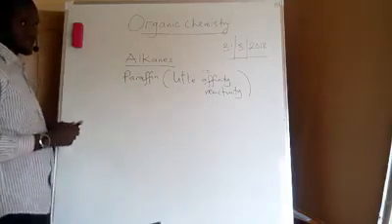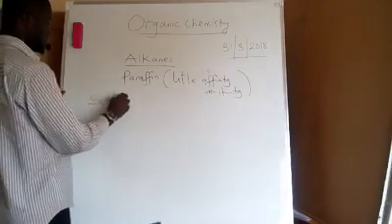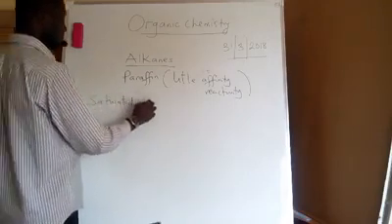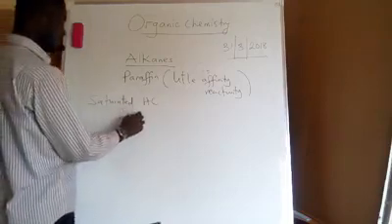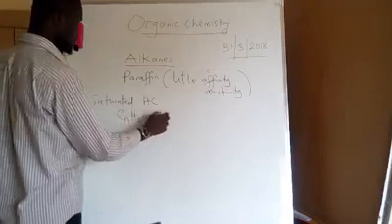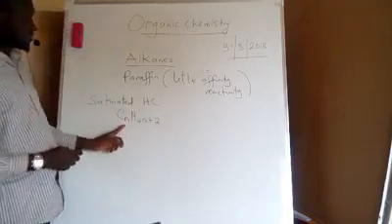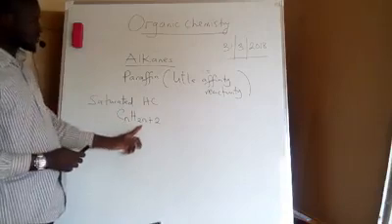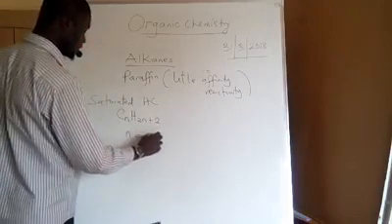Now, alkanes are saturated hydrocarbons with the general molecular formula CnH2n+2, where n represents the number of carbons.